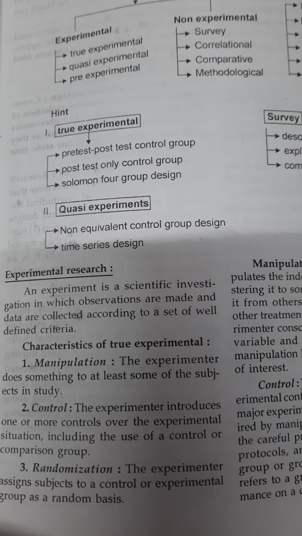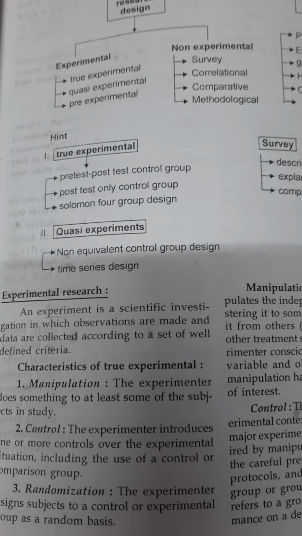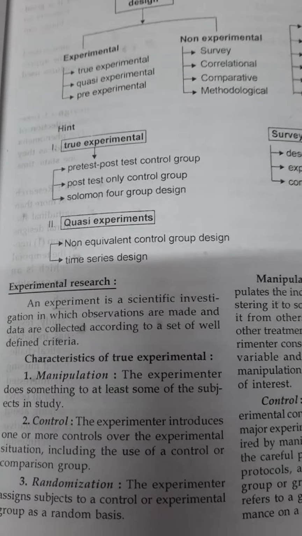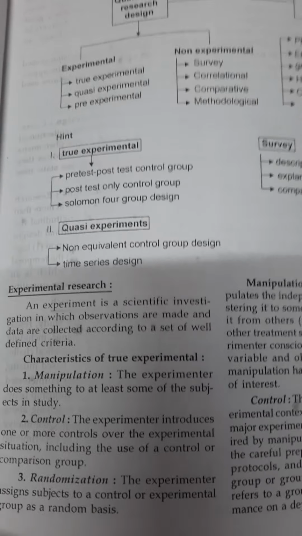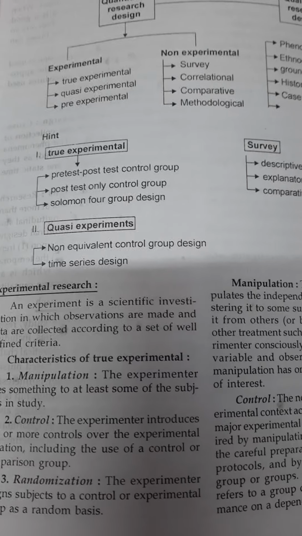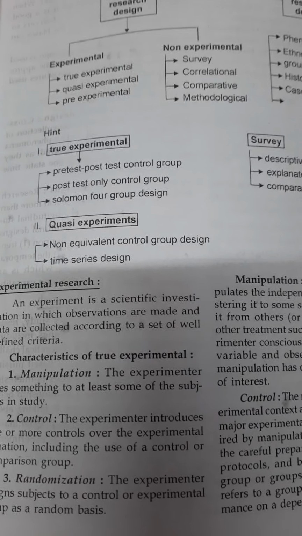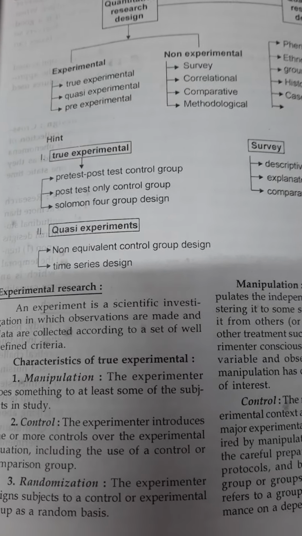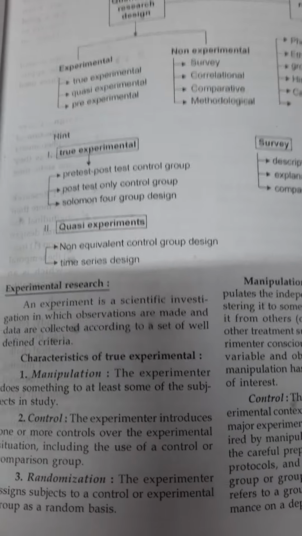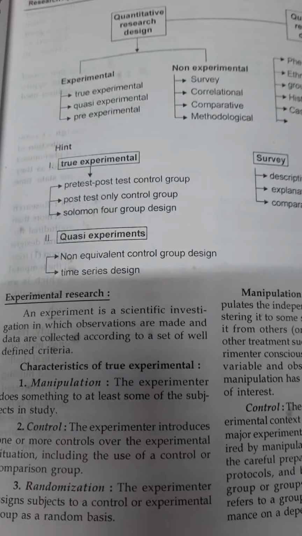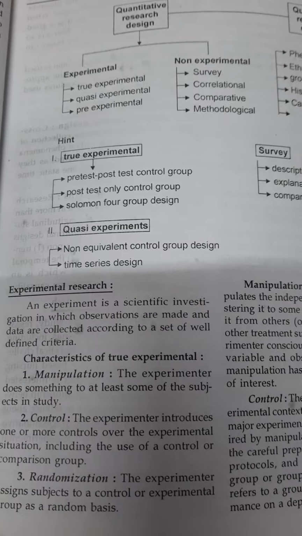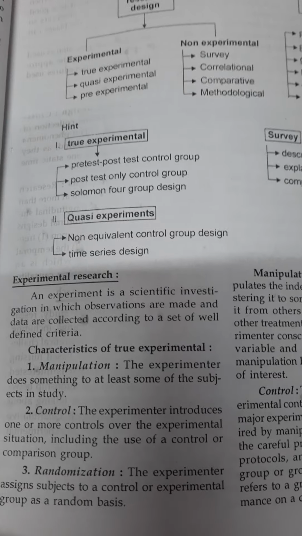Quasi experimental is where we take only one group. There is no comparison; it is only one group. In that one group we first assess the knowledge, then we teach something, and afterwards we do a post evaluation. So we see how they have improved their knowledge, and whether they have got enough knowledge. This is what we call quasi experimental.